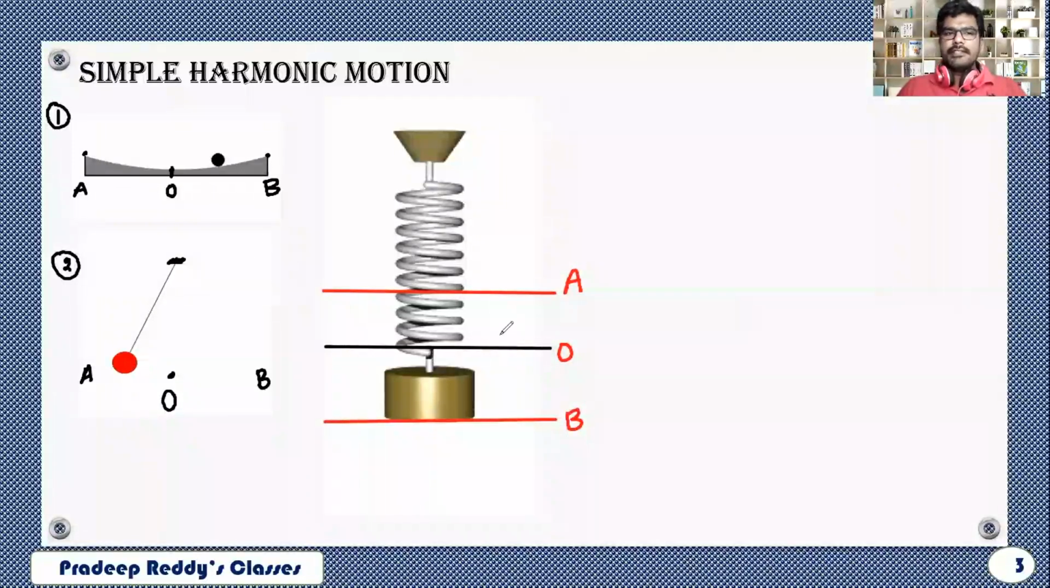Oscillatory motion is of course a periodic motion. This will be happening in equal intervals of time. From A to O, O to B, whatever time it takes, the same time it will take going from B to A. Therefore, oscillatory motion is a periodic motion. That's point number 1. You need to note it down.